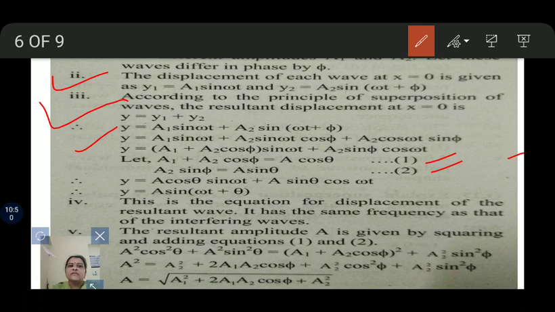Therefore, A² = a1² + 2 a1 a2 cos φ + a2² cos² φ + a2² sin² φ. Therefore, we get the resultant equation for amplitude: A = √(a1² + 2 a1 a2 cos φ + a2²). This is the standard equation for finding the resultant amplitude of the wave produced due to superposition of waves.